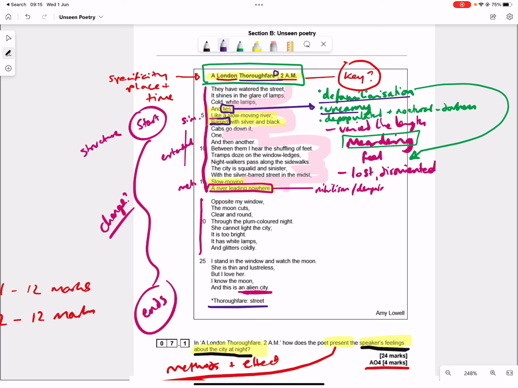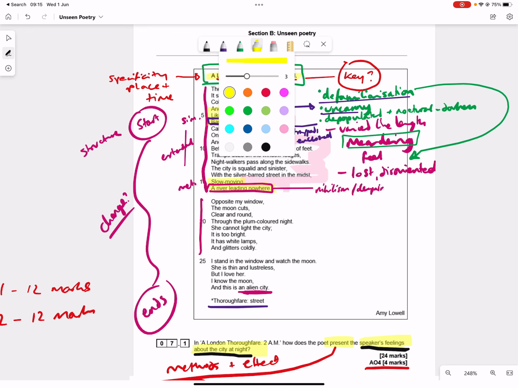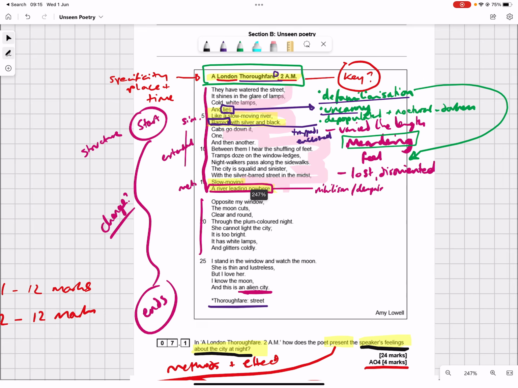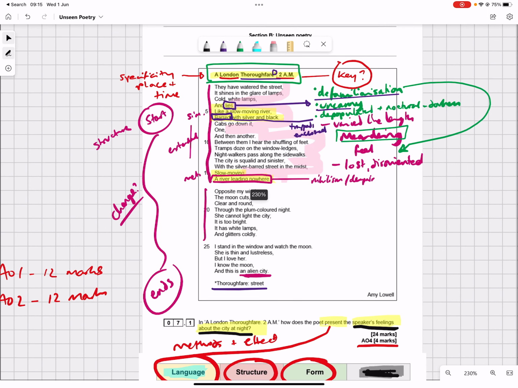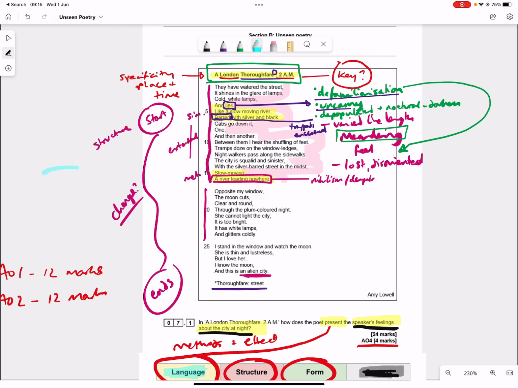Barred with silver and black, I think also can be tied to feelings of defamiliarization and uncanny and feeling lost. There's a sense of being trapped or enclosed there in barred. So there's quite a lot you can get out of that. One more thing I'm going to look at is another language point, a semantic field that we get in this poem.